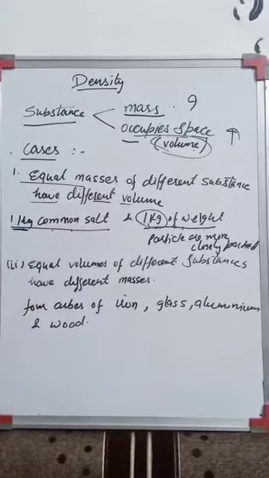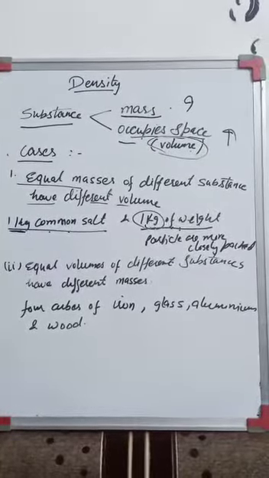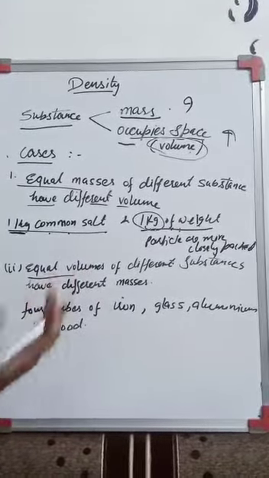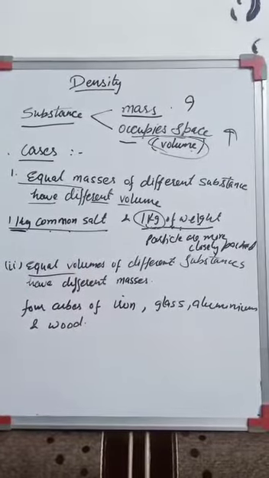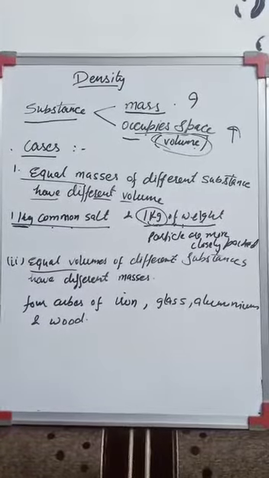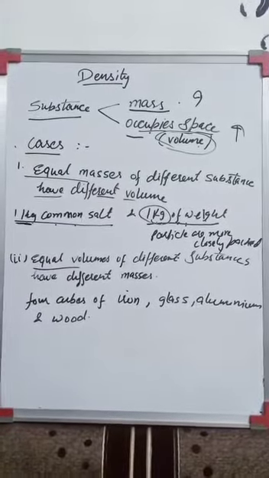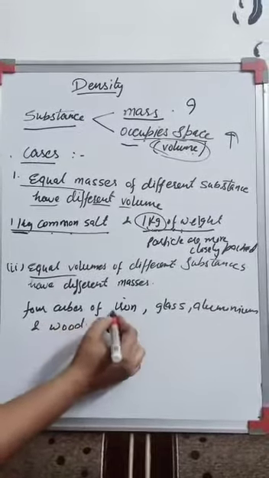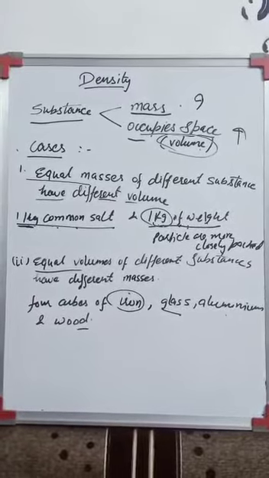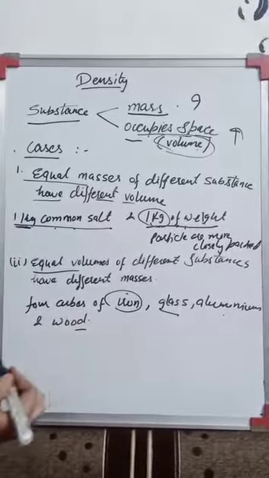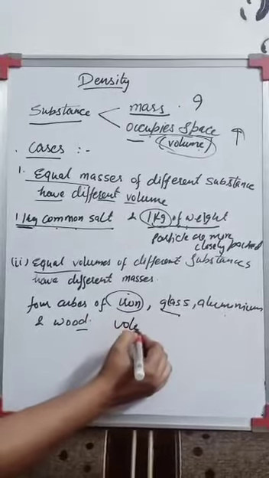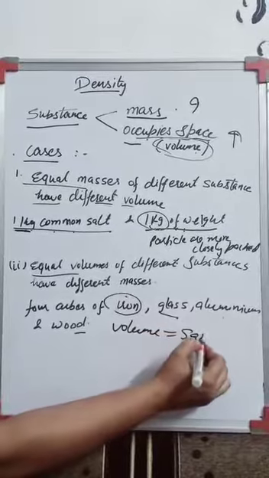Second case is that equal volumes of different substances have different masses, right? If I take two things having equal volumes, that means they are occupying the same space, but they can have different masses. So if I take cubes of iron, glass, aluminium and wood, four types, and all are cubes, right? If they are cubes of the same dimension, that means their volume will be the same, right?